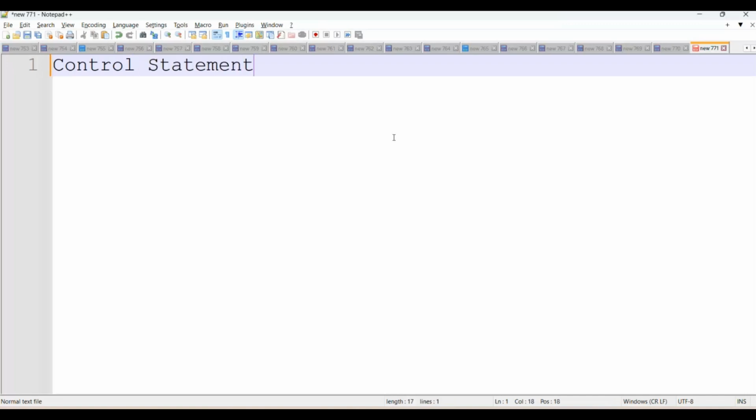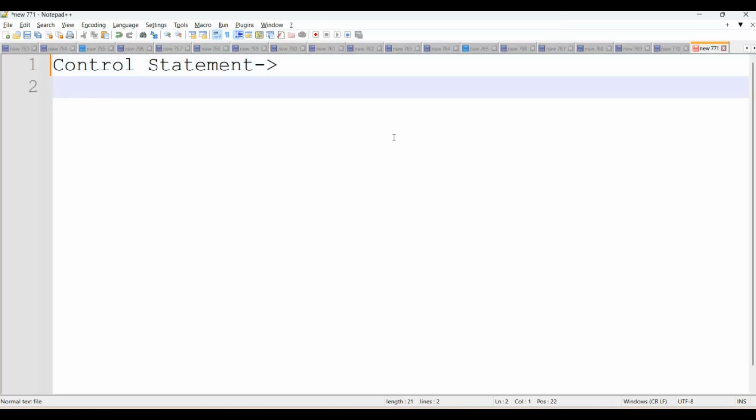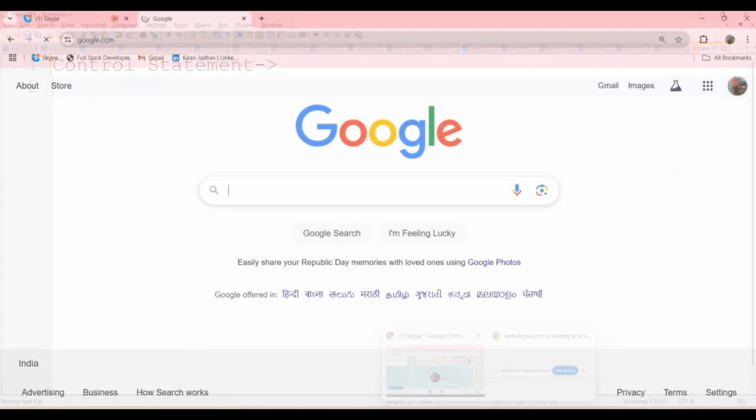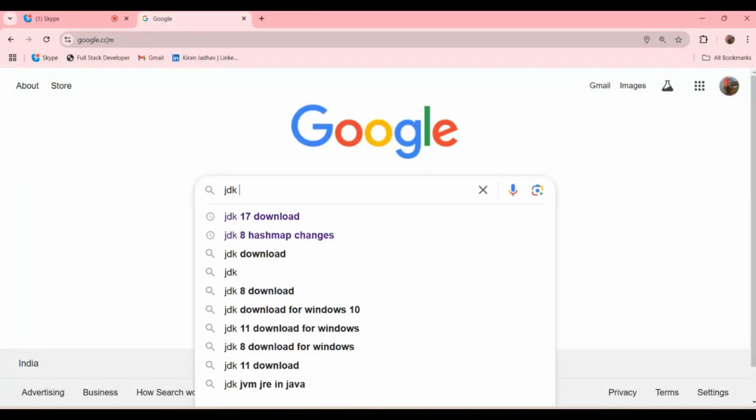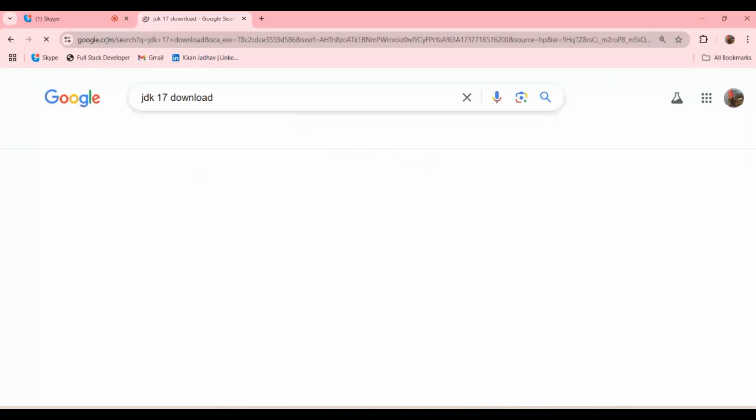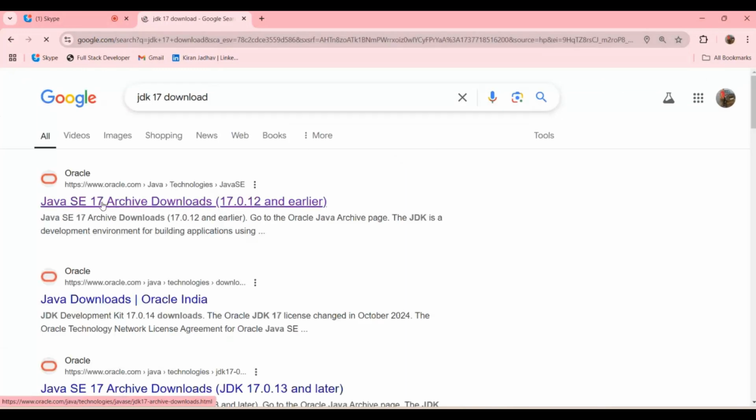Control statements in Java. But before going ahead with the control statements, one more time I want to show you how to run the hello world program, because today there are some new joiners here. Before that, I want to show how to install Java. Open the Chrome browser and just type here JDK17 download.